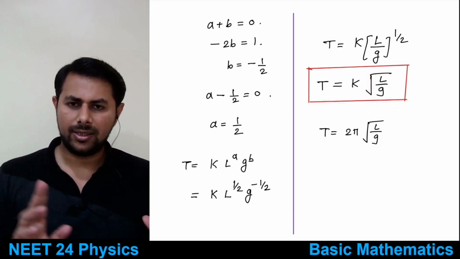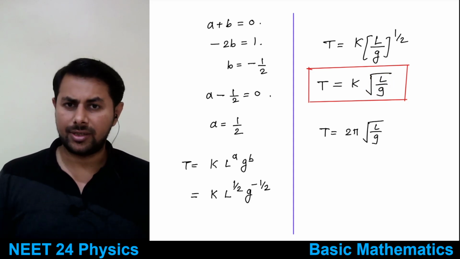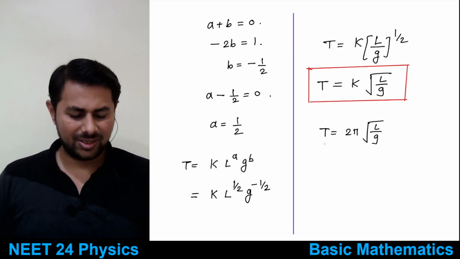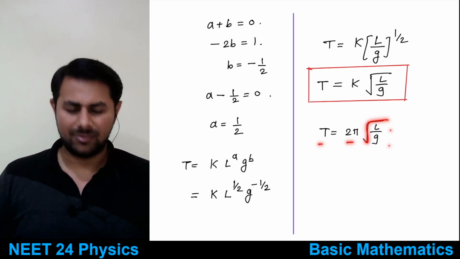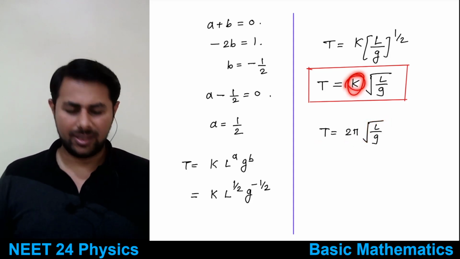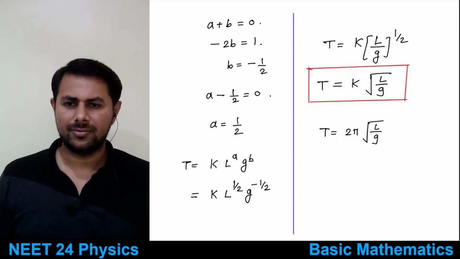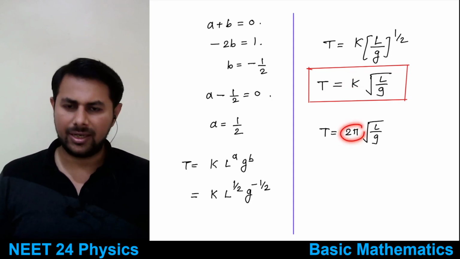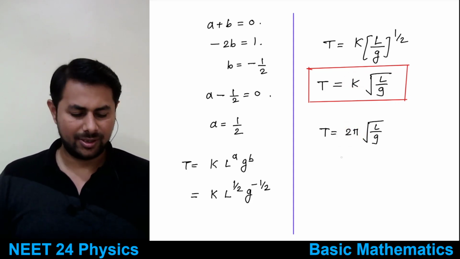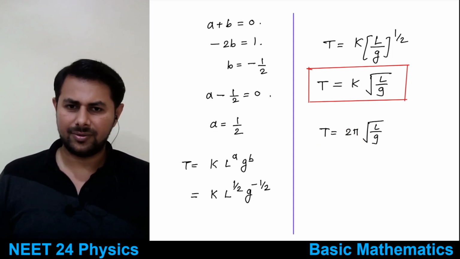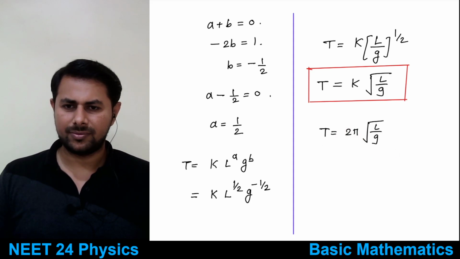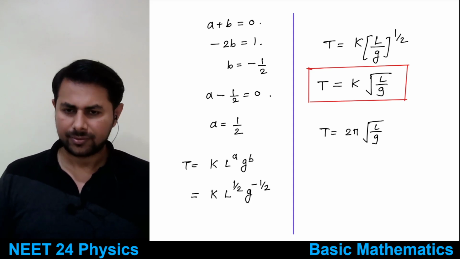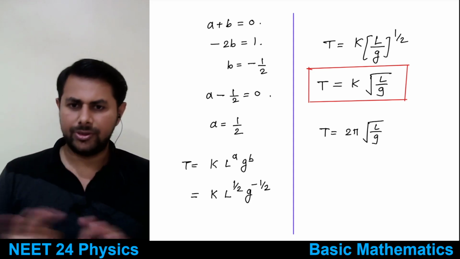So this is the formula that we can find using the dimensions, and the actual formula is t equals 2 pi square root of l by g. What does it mean? That constant k is equal to 2 pi. The number is 2 pi, and that we can never find out using dimensions. So this thing is clear, how to find out a particular formula. Okay, good.